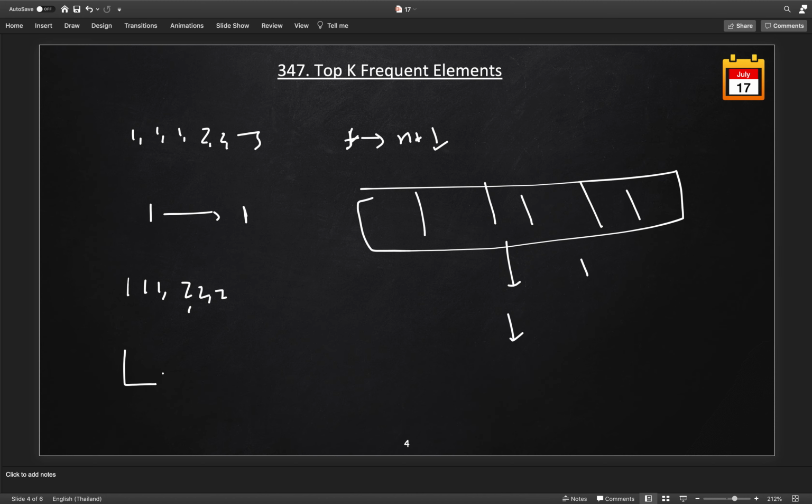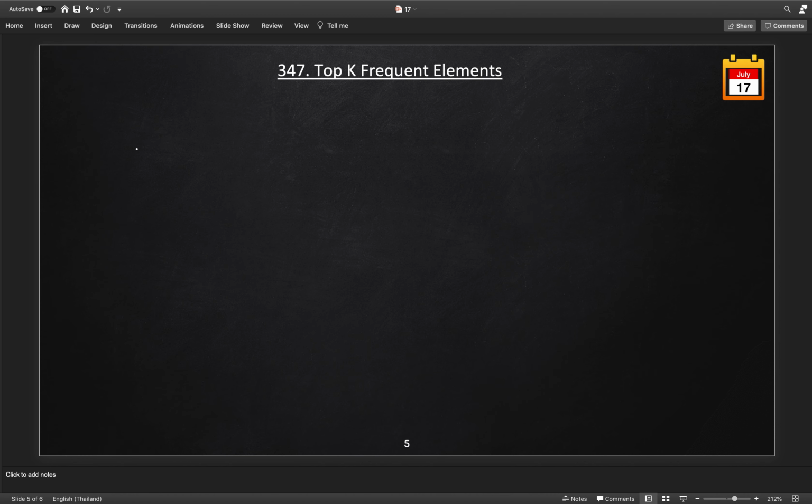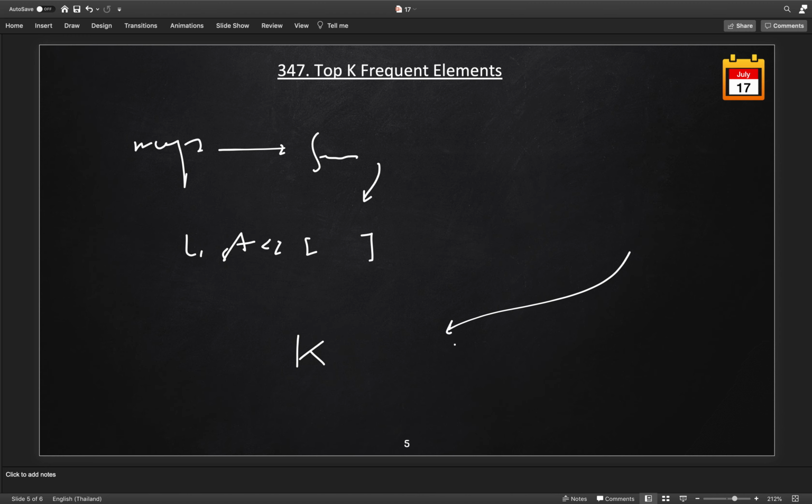So we will use a list of integer array, which is called, let's say, bucket. We will fill all the elements into the bucket based on the frequency. So for the first step, again we will create a frequency map, and then we will create a list of buckets of size number of elements plus 1. We will fill all the numbers based on their frequencies, and then we will pick the k from the end of the frequency list, and this will be our k most frequent elements.